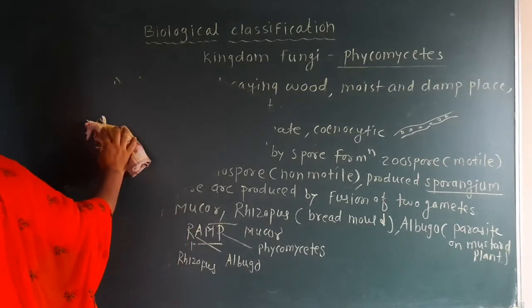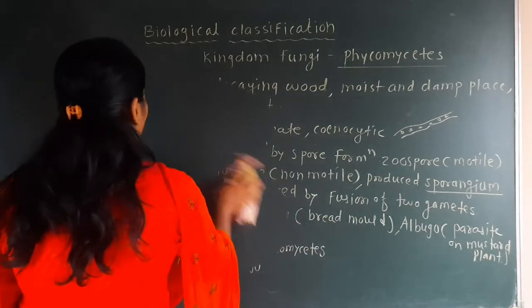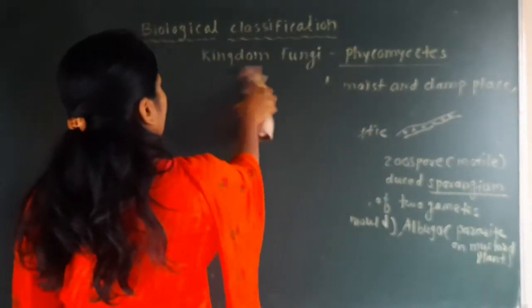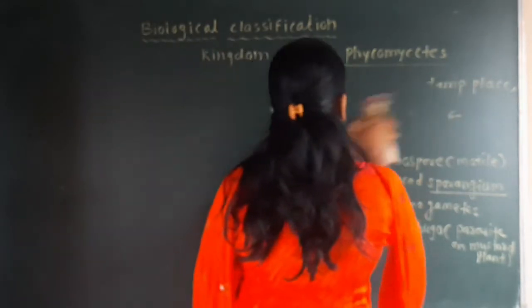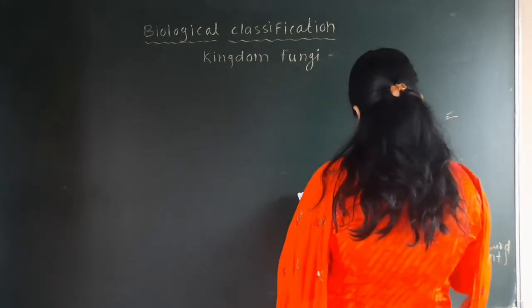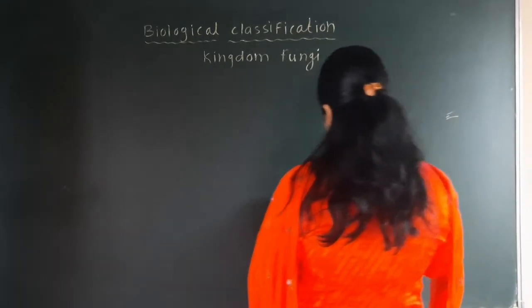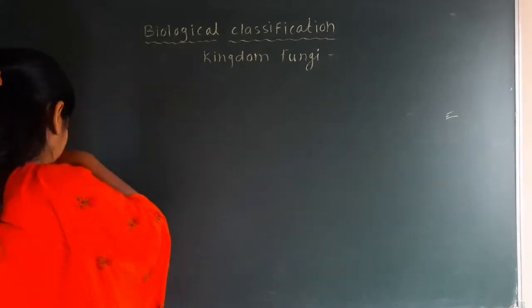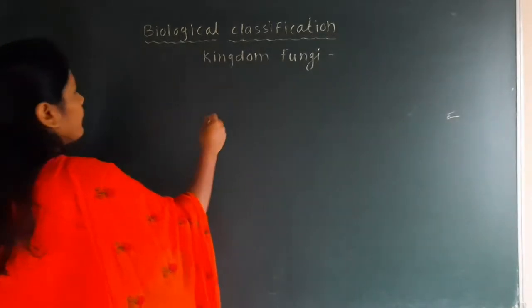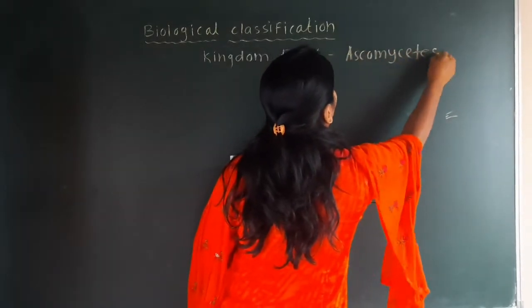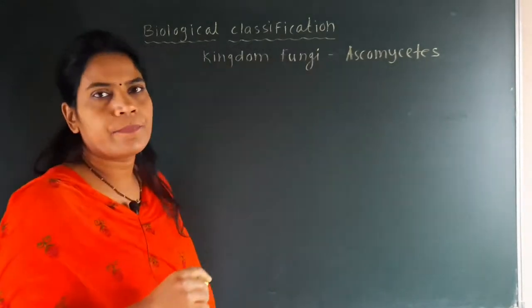Ascomycetes is commonly called the sac fungi. In this Ascomycetes, we will see that yeast is an example which belongs to it. See here, the next group is Ascomycetes.